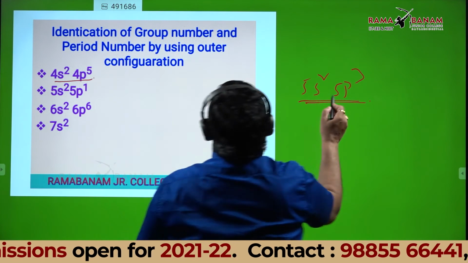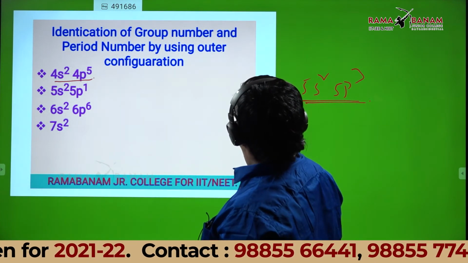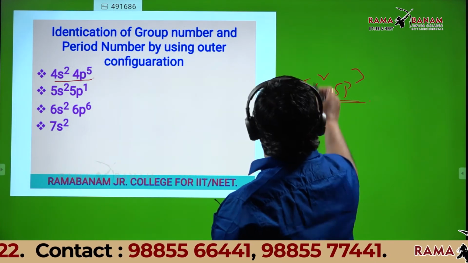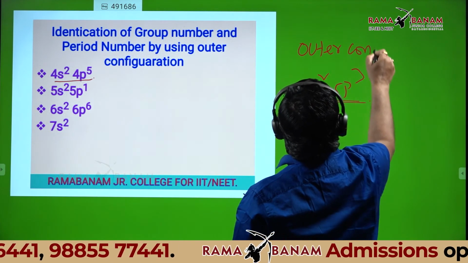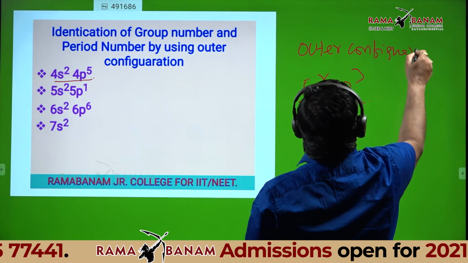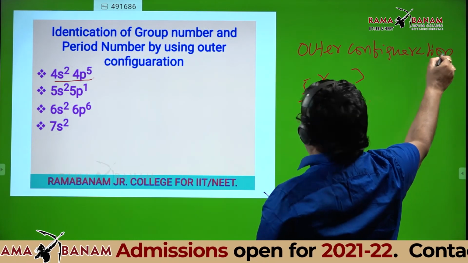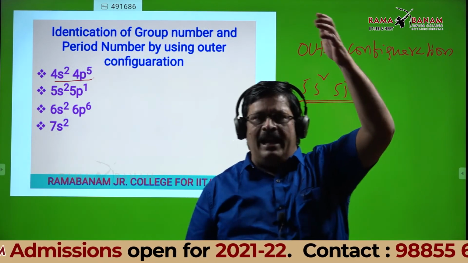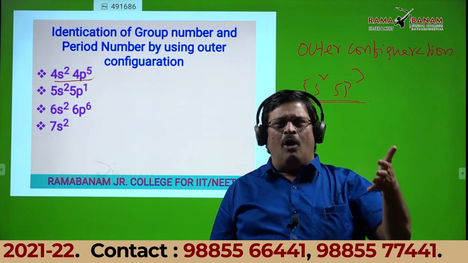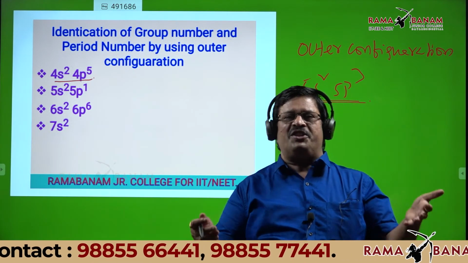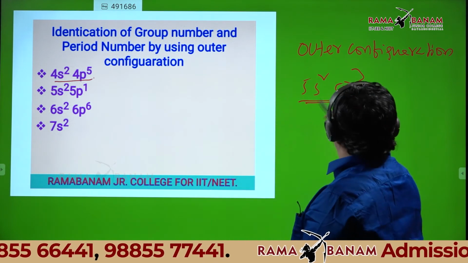This is what is called the fifth group. Wait, outer configuration of an element. This is outer configuration or valency shell configuration. Outer configuration means outer shell configuration. Which shell is the outer shell?